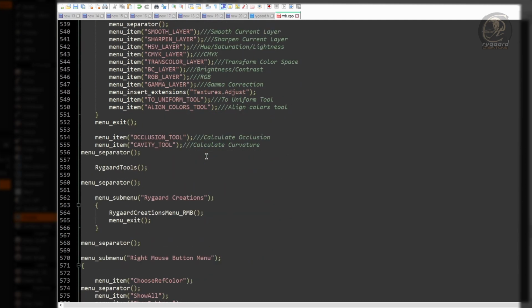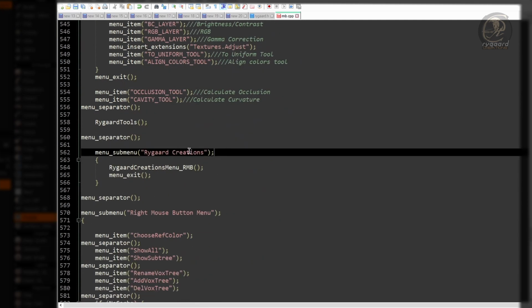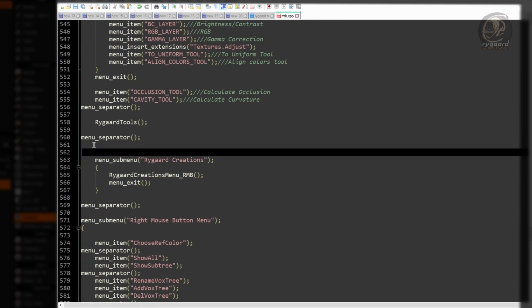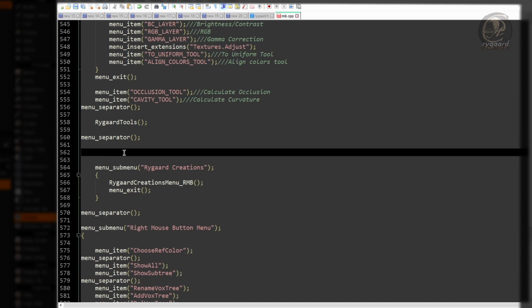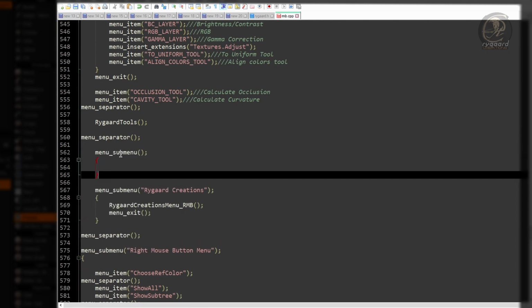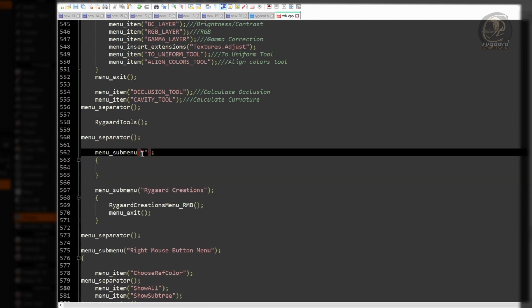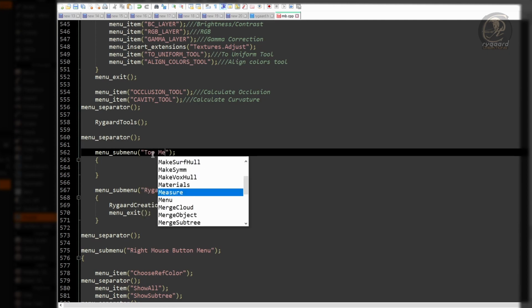So, on top of the menu submenu Rygaard creations function, right here, I will add the menu submenu function. And as parameter to the submenu, I will name it top menus.